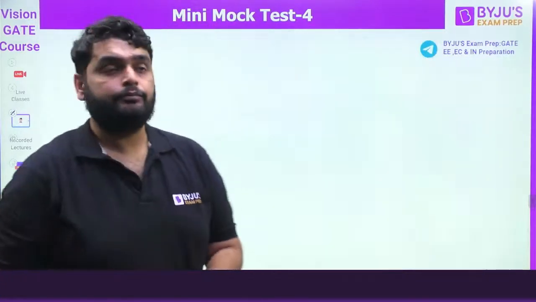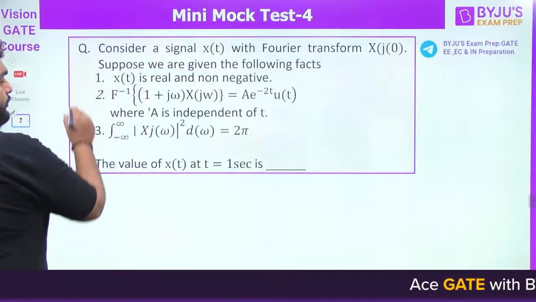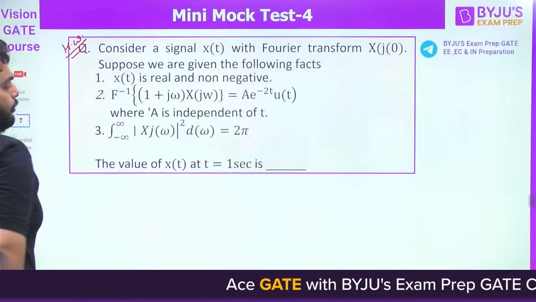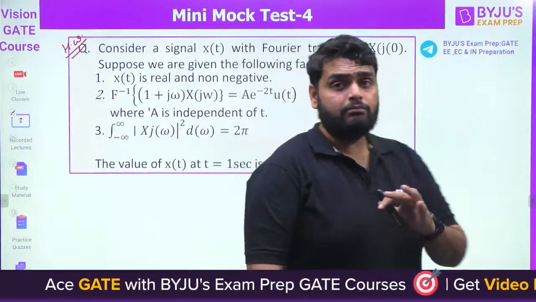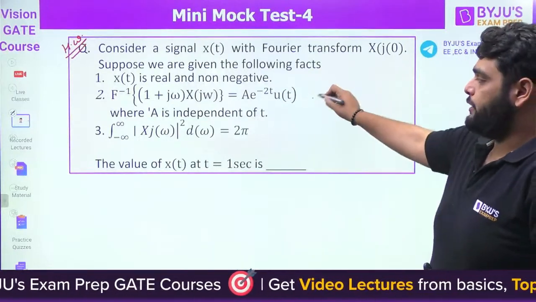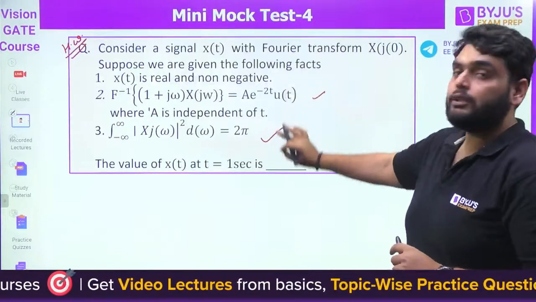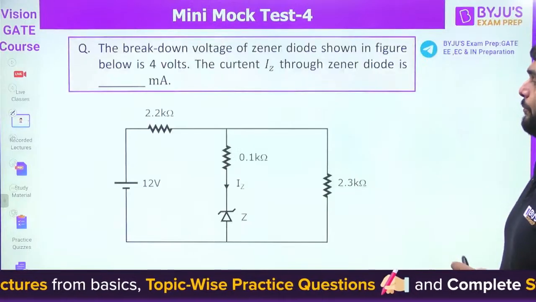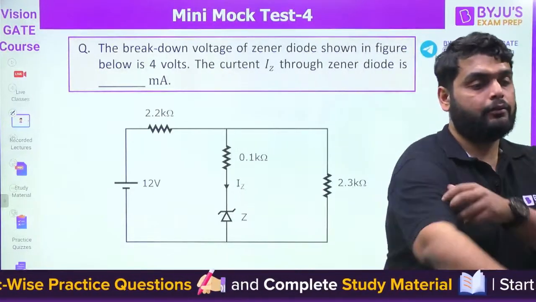Next one. Wait a sec. This is your homework question. It's a question based on signals and systems. Take the screenshot and provide the answer in the comment section. It is a very wonderful question. You have to use multiple properties of the Fourier transform and also one more property here. Give the answer in the comment section after the class. Now next question, back to analog.